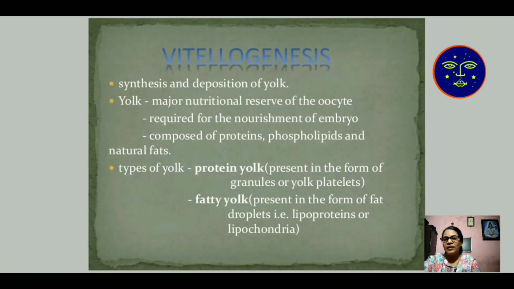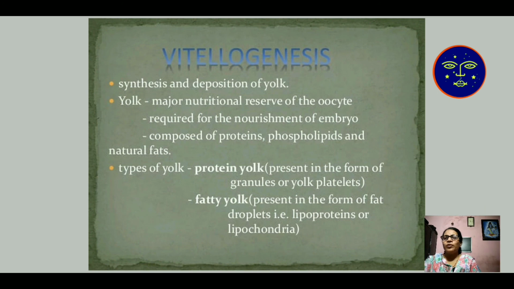This is the vitellogenous stage, synthesis and deposition of yolk. With the help of yolk content, we decide which type of egg it is. Yolk, the major nutritional reserve of the oocyte, is required for the nourishment of the embryo, and it contains proteins, phospholipids and neutral fats. Types of yolk.